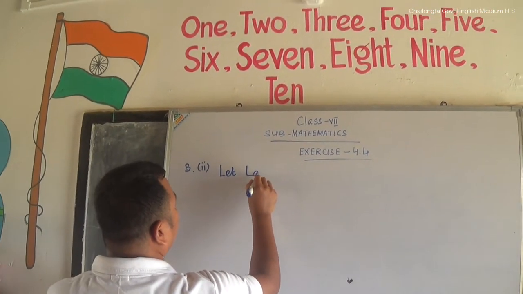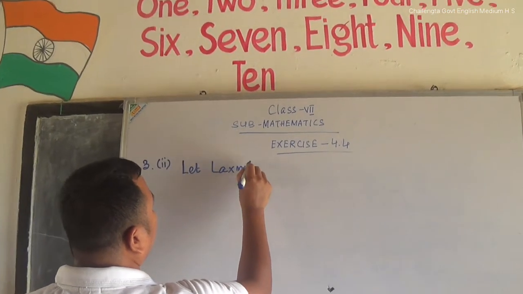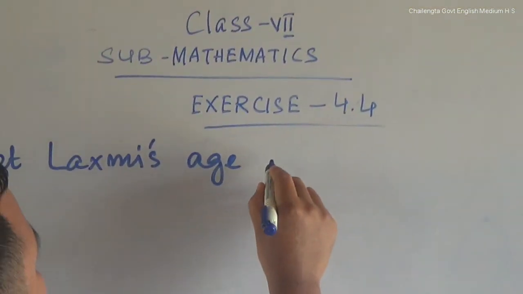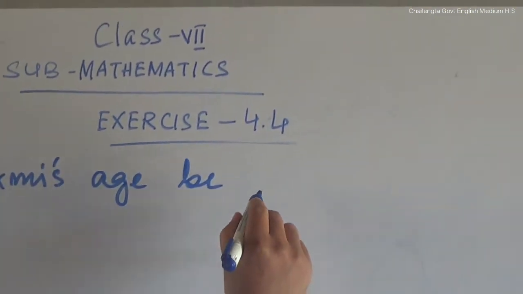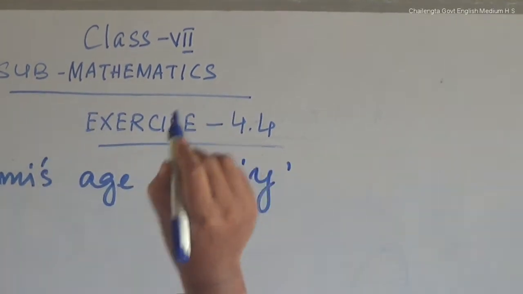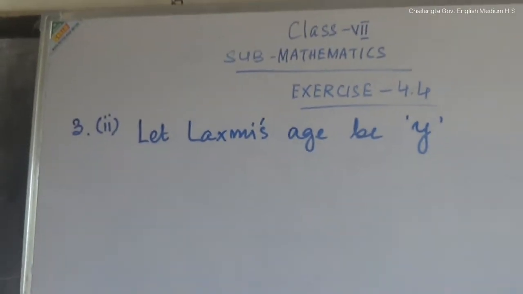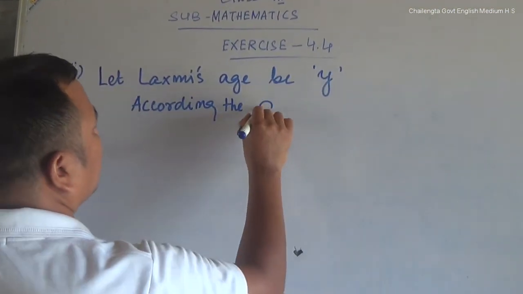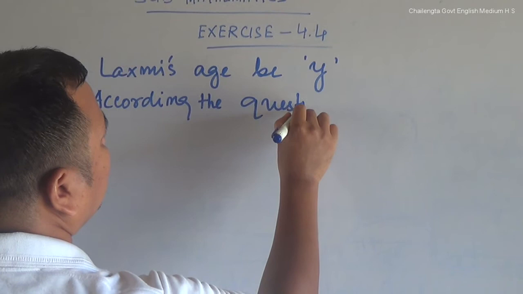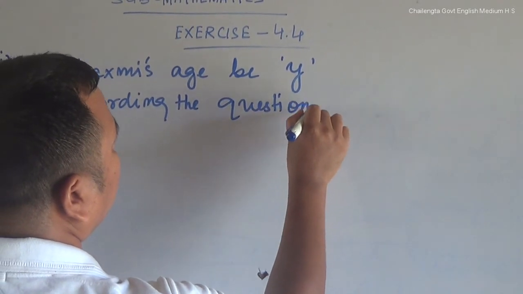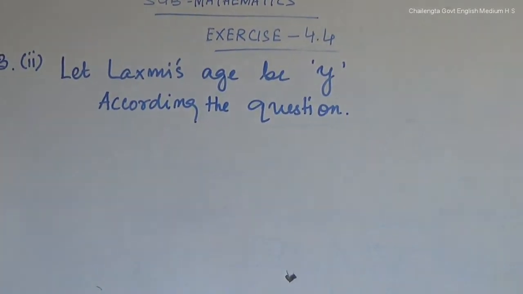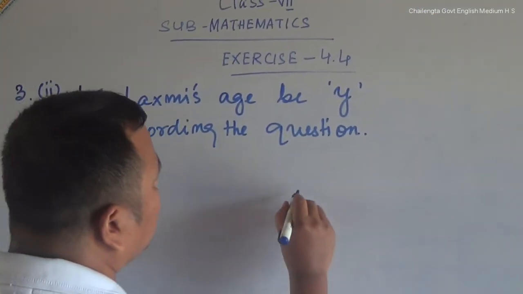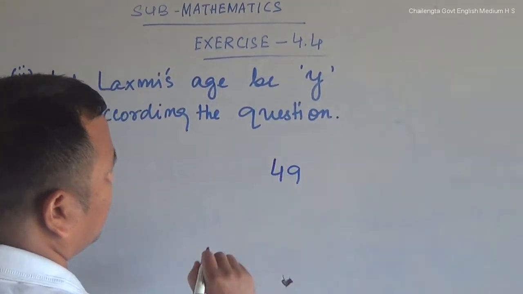Let Lakshmi's age be y, or any other variable like x, y, z, a, b, c, or any you can put according to the question, or say according to the statement given in the book. Lakshmi's father's age is 49 years old. Let us put Lakshmi's father's age here: 49 years.